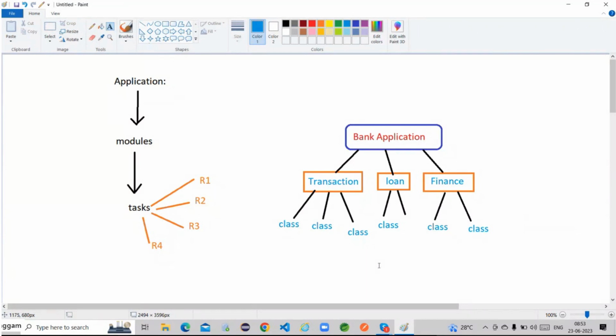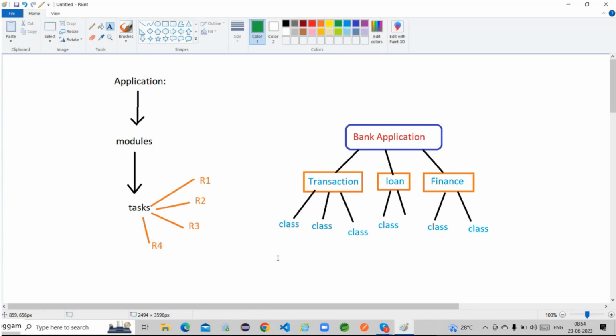That means multiple programmers, multiple developers are responsible for developing multiple classes in order to fulfill the requirements of your entire project. Got it, right? Things are getting clear, guys? All are clear?